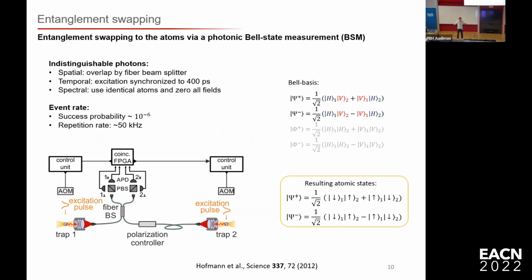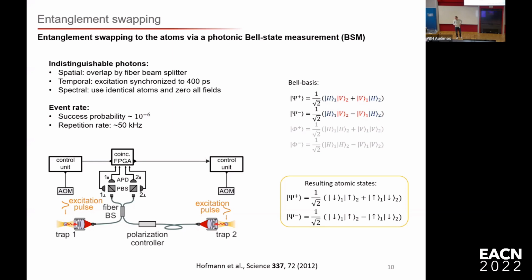And then we want to do this 2-photon interference to perform the entanglement swapping to the atoms. For this, we need to have indistinguishable photons. And this we do by spatially overlapping the 2 photons using a fiber beam splitter. We temporally overlap them by synchronizing the excitation pulses in both of our labs. And spectrally, the 2 photons also need to be the same, so we need to have the same frequency. And this we do by using the same transition in rubidium.